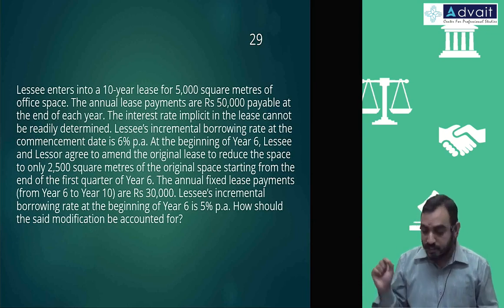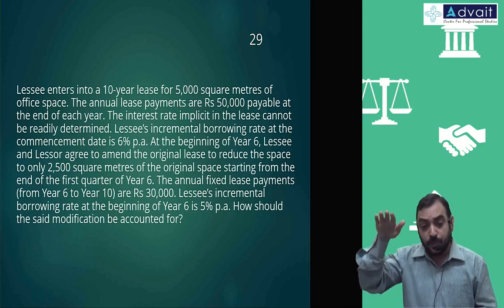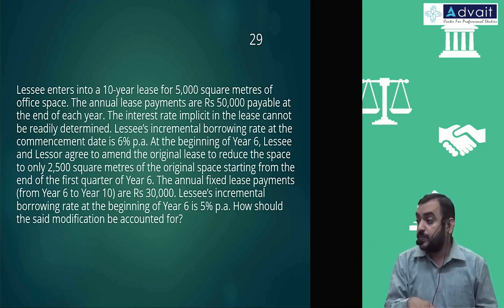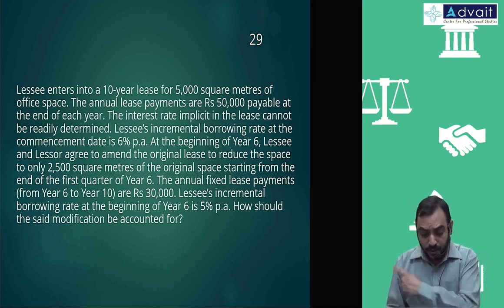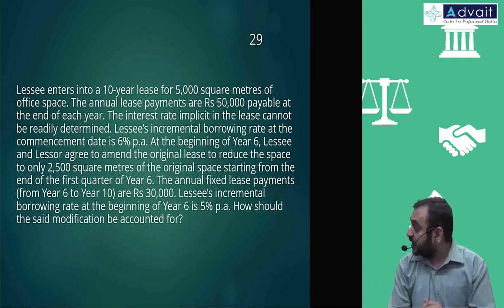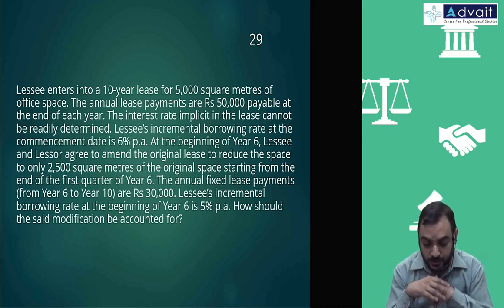So basically this solution will be solved in 2 steps. First step, on the existing carrying amount, proportionately you reduce for the change in scope, decrease in scope. Later, because there is remeasurement, see, 50,000 was the lease payment, and how much is reduced?